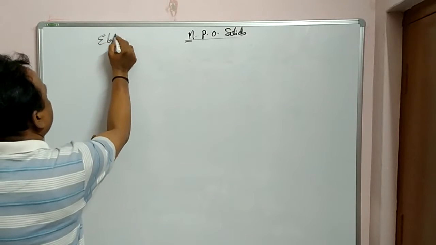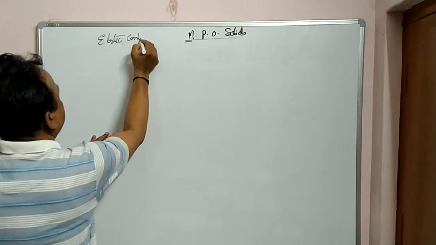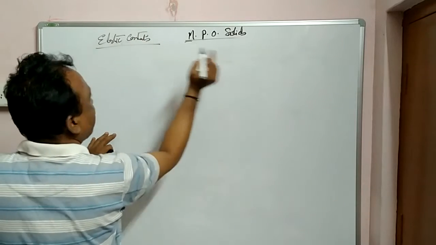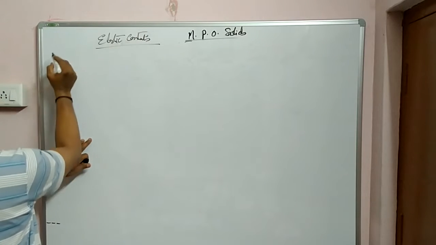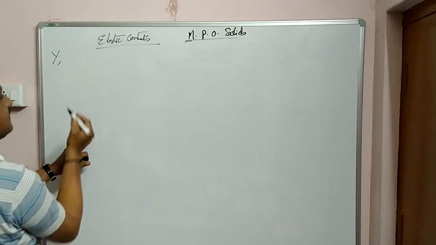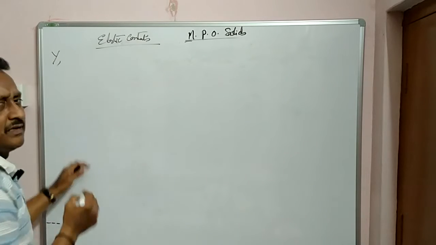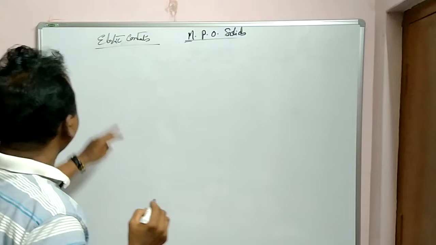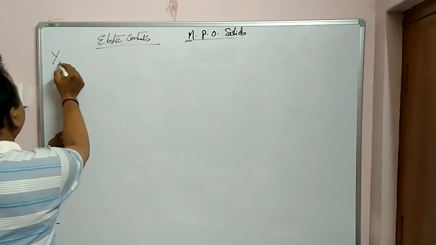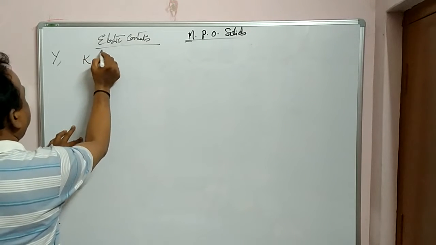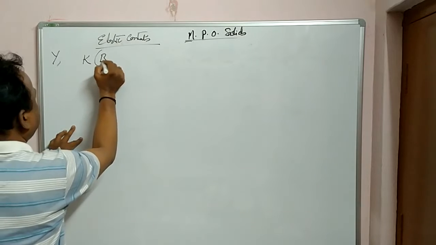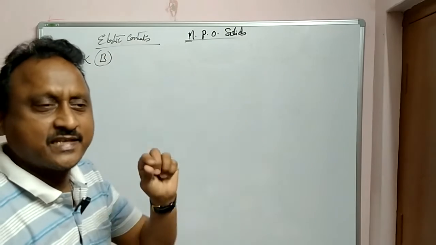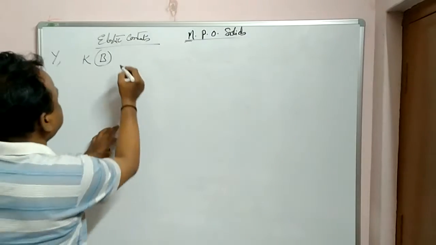Some more elastic constants. Till now we already learned about what? Young's modulus Y. Okay? Young's modulus Y. Now let us see what is K. Sometimes K is also written as B in some books. This K is called bulk modulus.